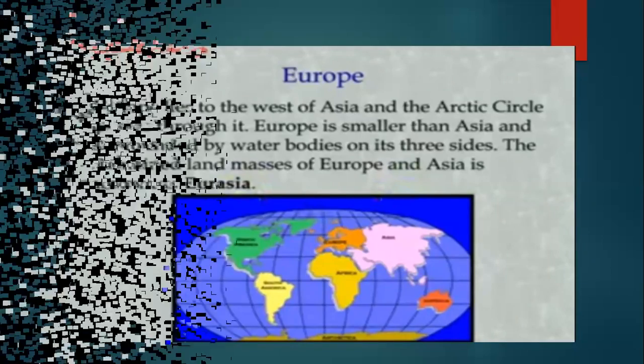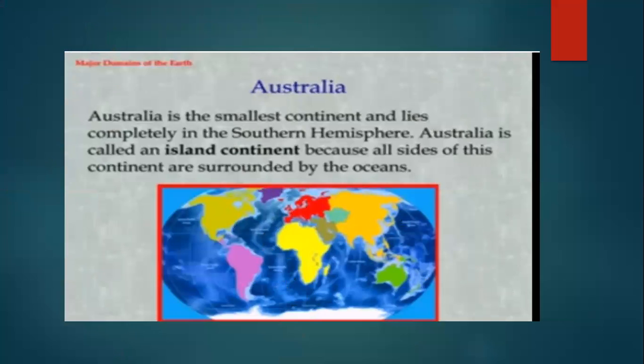Now let us proceed to our last continent, that is your Australia. Okay, Australia is the last and the smallest continent, and it lies completely in the southern hemisphere. Is that clear? Now, Australia, as I told you, is the smallest continent and it lies completely in the southern hemisphere. Okay, and Australia is also called an island continent.